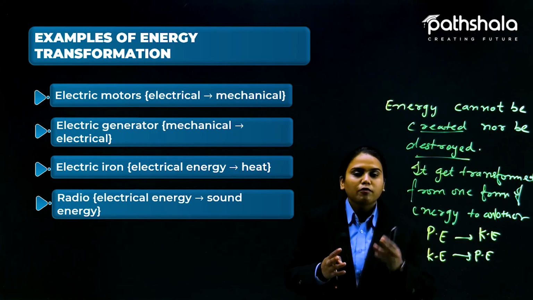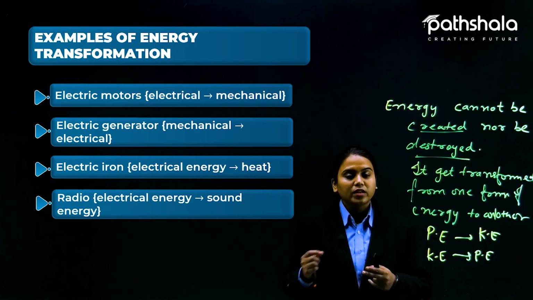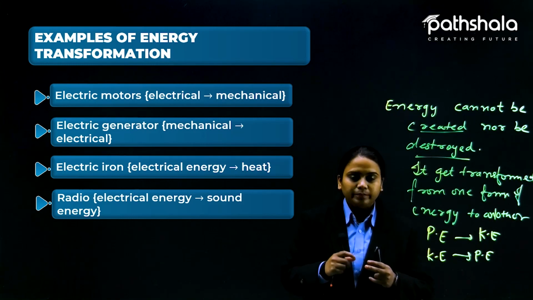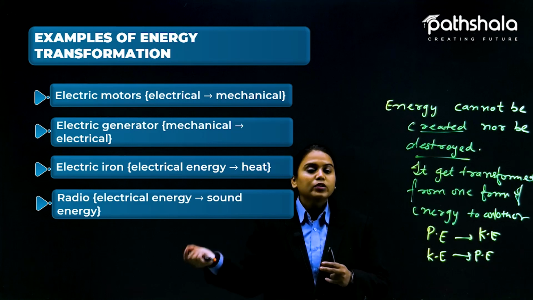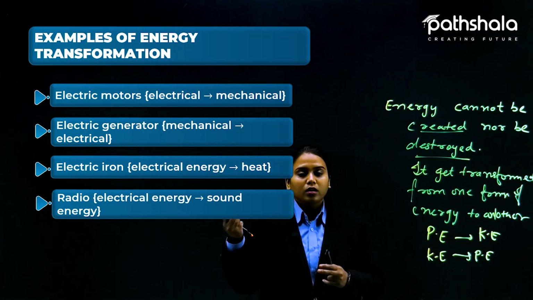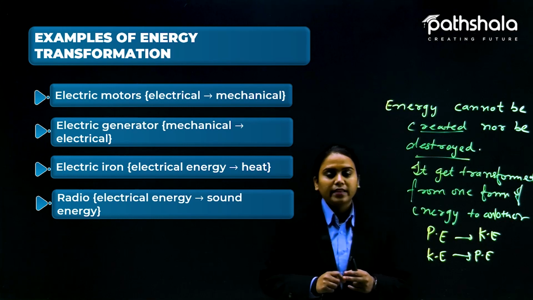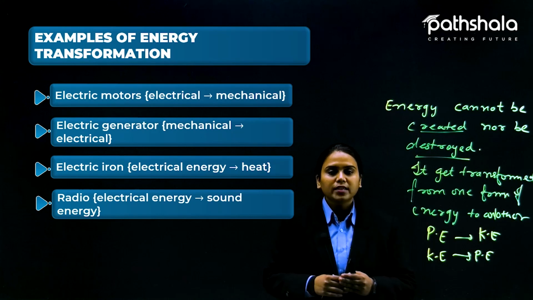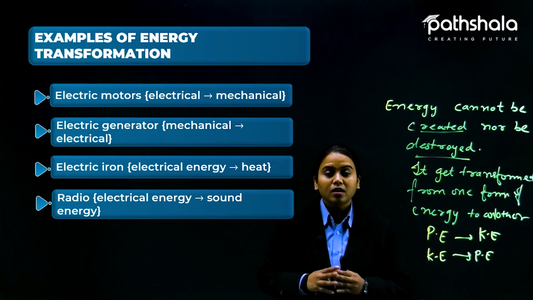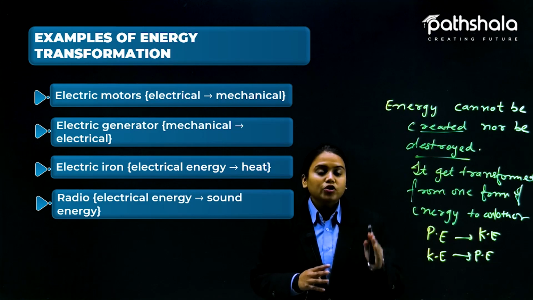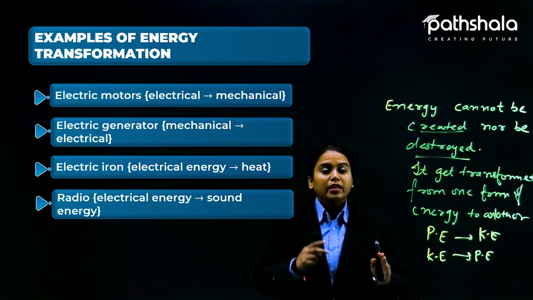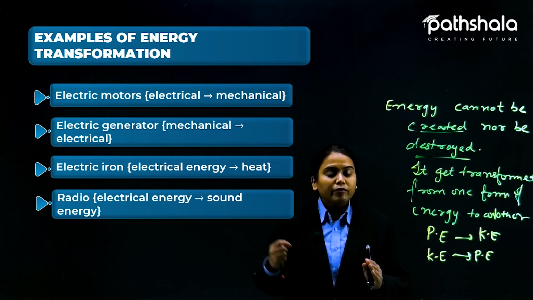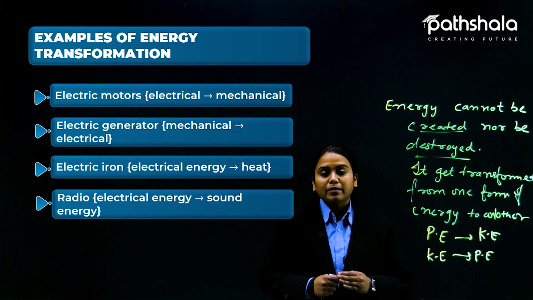Even electricity is of two kinds. One we are using right now through the plugs and all, and the other through batteries. So in earlier times we were using batteries to run different appliances like the radio, and they again convert the electrical energy into sound energy. So this is how the transformation is done here. And see, the law of conservation of energy is a very important topic. It is always asked in the examination, so thoroughly keep going with this part and see different examples around you.